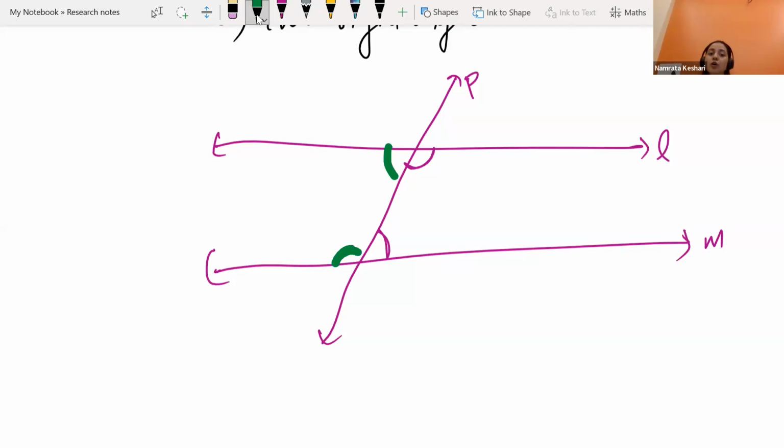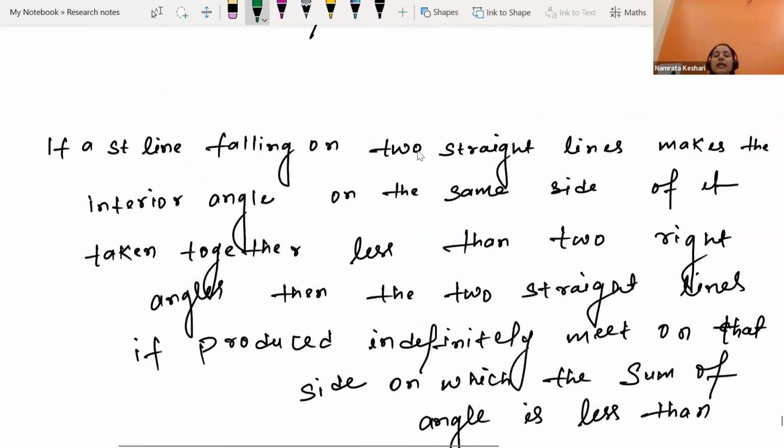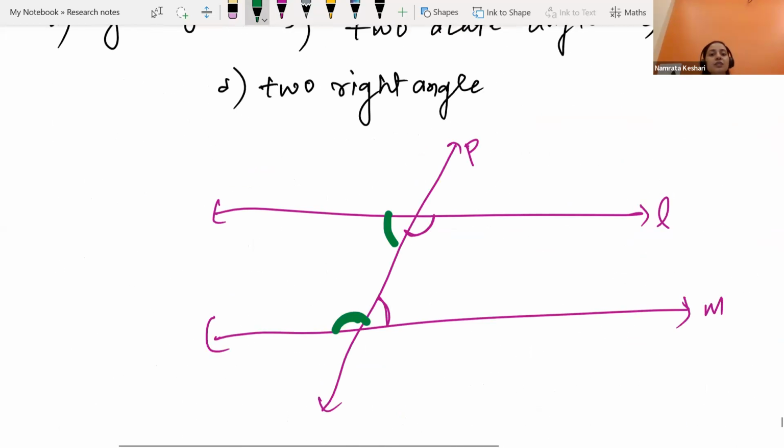That's called interior angles on the same side. Taken together means added together. Suppose this is x, this is y, we are not saying they are the same. Or if this is z and this is k, then taken together means added together.